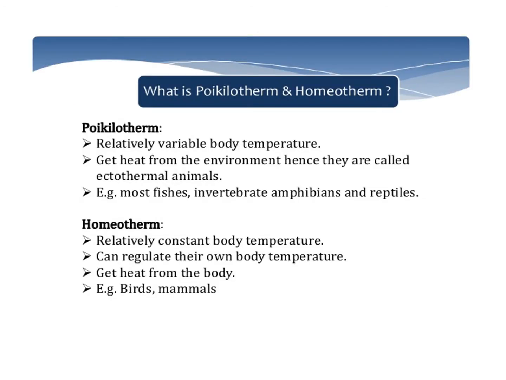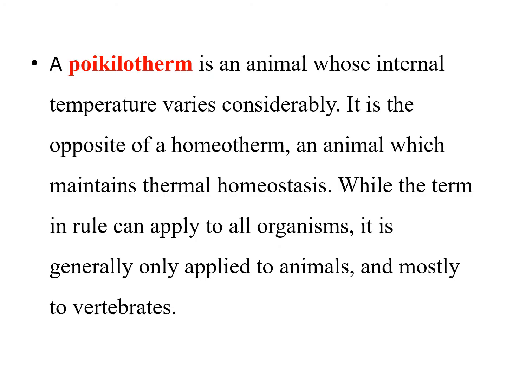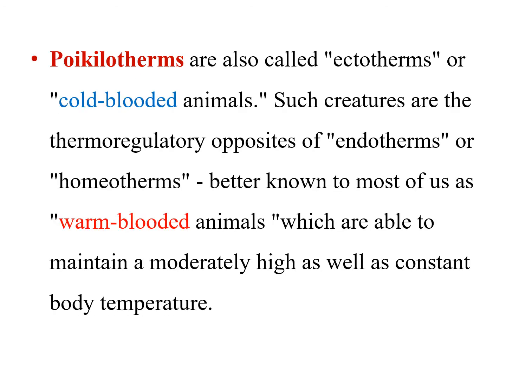Some points on poikilotherms and homeotherms. A poikilotherm is an animal whose internal temperature varies considerably. It is the opposite of a homeotherm, an animal which maintains thermal homeostasis. While the term can apply to all organisms, it is generally only applied to animals and mostly to vertebrates. Poikilotherms are also called ectotherms or cold-blooded animals. Such creatures are the thermoregulatory opposite of endotherms or homeotherms.